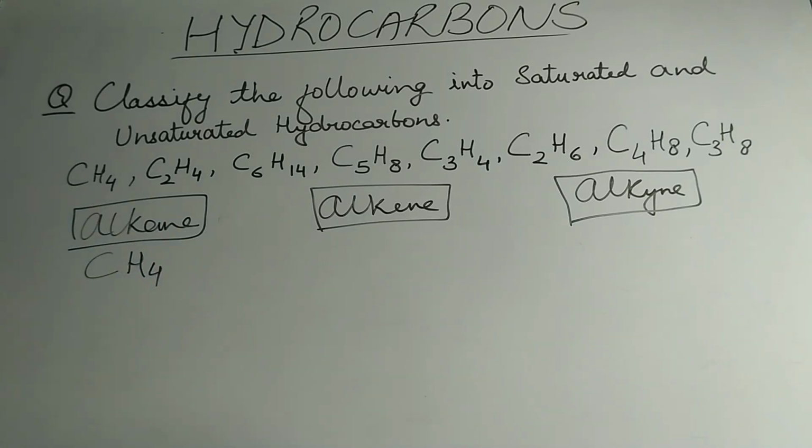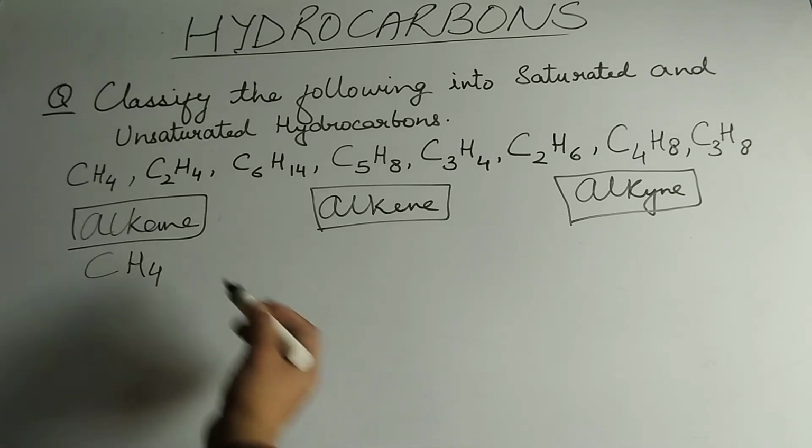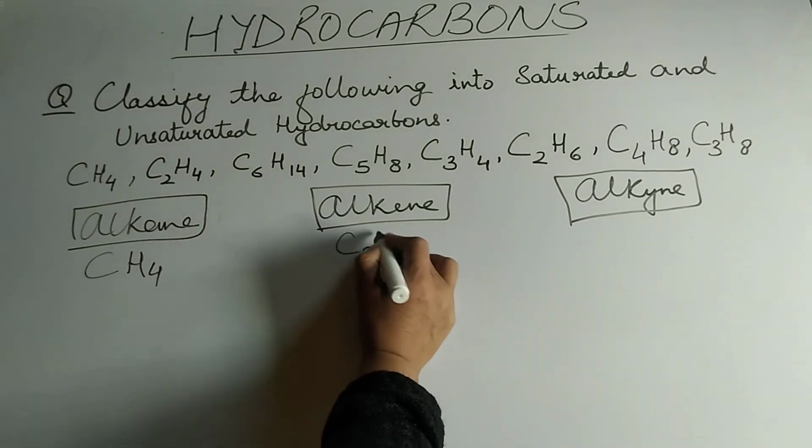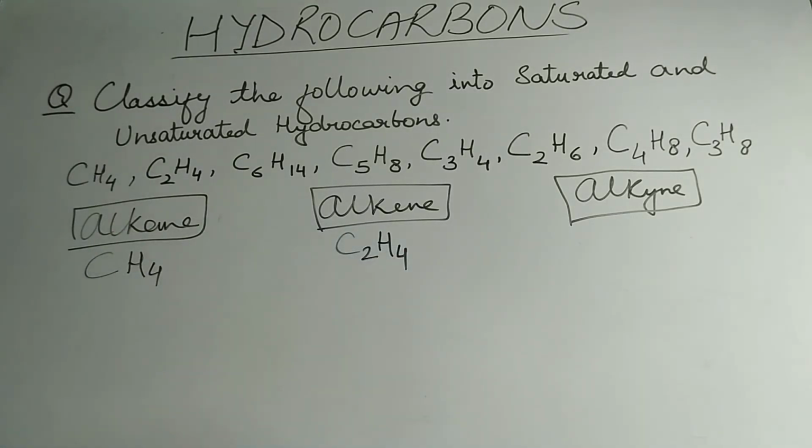Coming to the second one, C2H4, directly you can tell the number of hydrogen atoms are double. If the hydrogen atoms are double, it is supposed to be an alkene, right? 2 2s are 4, just the double. So it is going to fall under this category, C2H4.